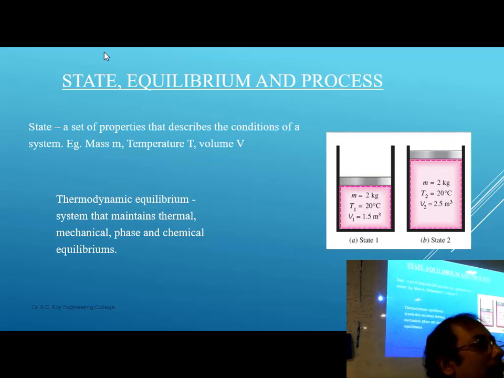Equilibrium. What is equilibrium and what is steady state? Equilibrium is like a reversible reaction. If you consider a reversible reaction, what is seen? Forward reaction and backward reaction are both occurring, and if the rate of forward reaction and the rate of backward reaction are equal, then what do you get? It is called equilibrium. When the forward and backward reactions become equal, the system is said to be in equilibrium.